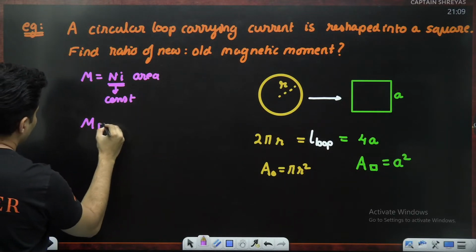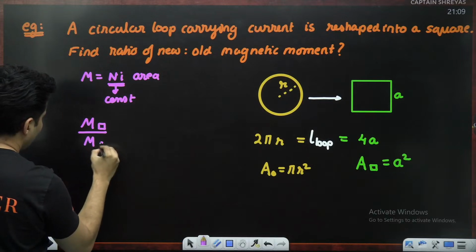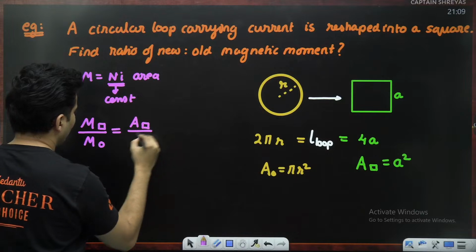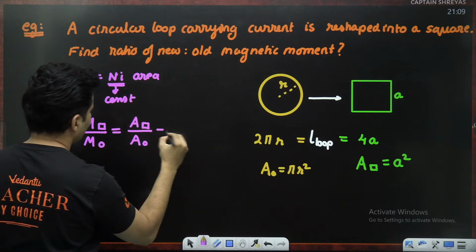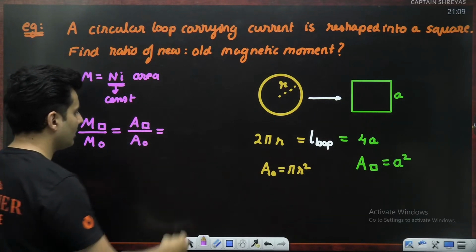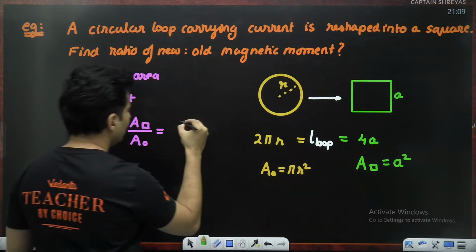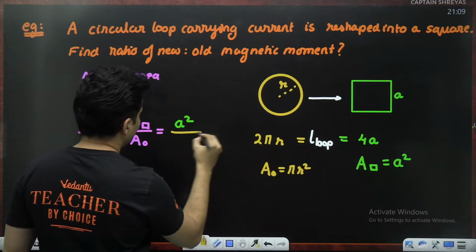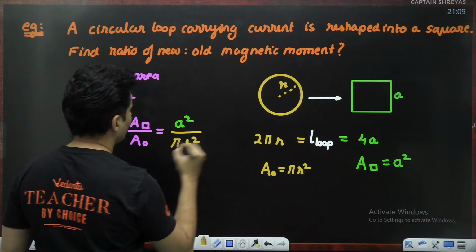Now since we all know magnetic moment is N i into area, these numbers being constant, can I say the magnetic moment of the square upon magnetic moment of the circle is area of the square upon area of the circle? What is the area of the square? It is a square. What is the area of the circle? It is pi r square.